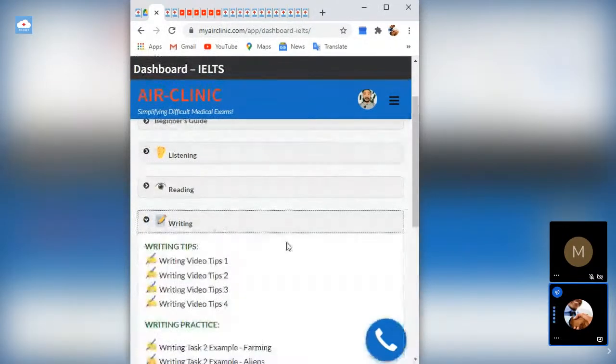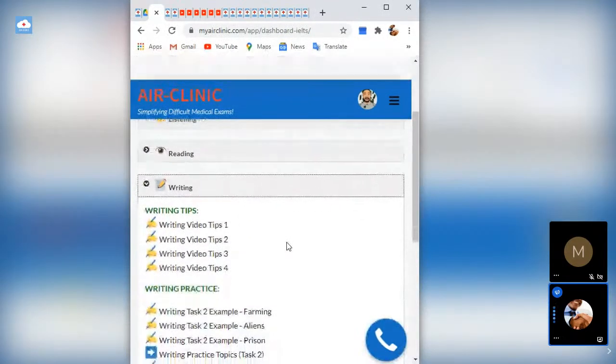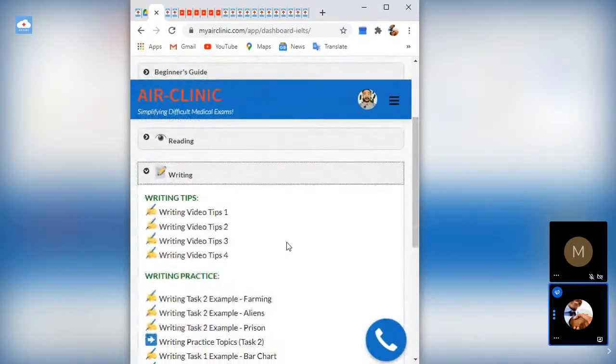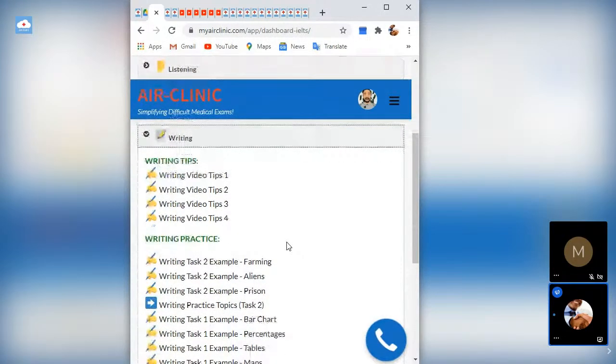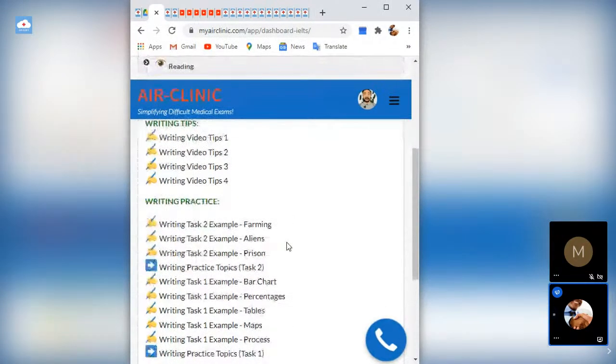The writing may take a short while for you to practice if you are very consistent with it. But the other ones, once you are practicing, you are good. With the writing, you need to get the basics. That's why I want to start with writing. For the writing tasks, there are two different tasks: writing task one, and writing task two.